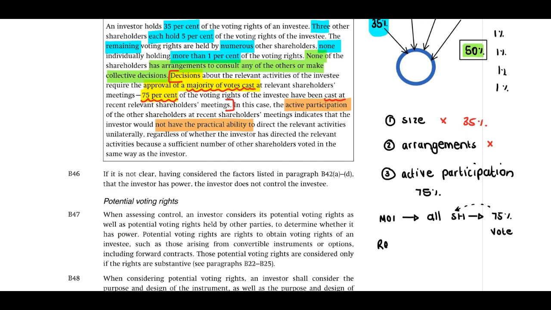They can indicate to you, based on history, our investor with 35%, if we are able to identify, let's say in year 1, year 2, year 3, of all of the shareholders present.